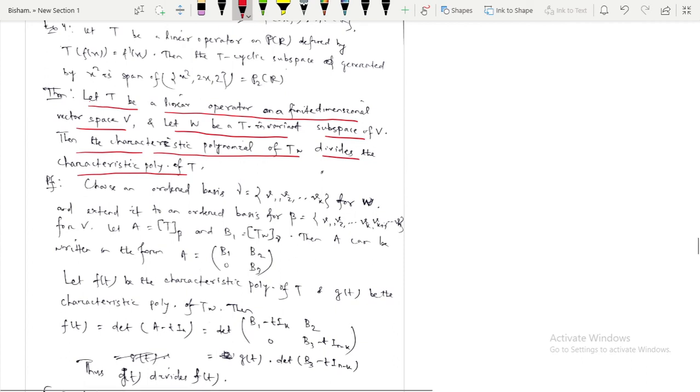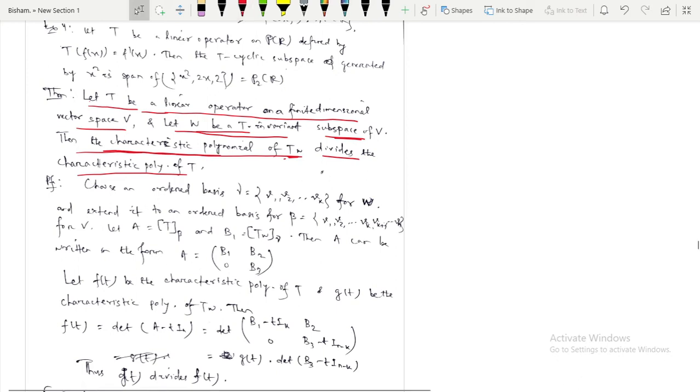Since T is a linear operator, you are able to find the matrix associated with T. Similarly, W is a T invariant subspace of V, and you can also find the matrix associated with TW. Then you can find its characteristic polynomial.